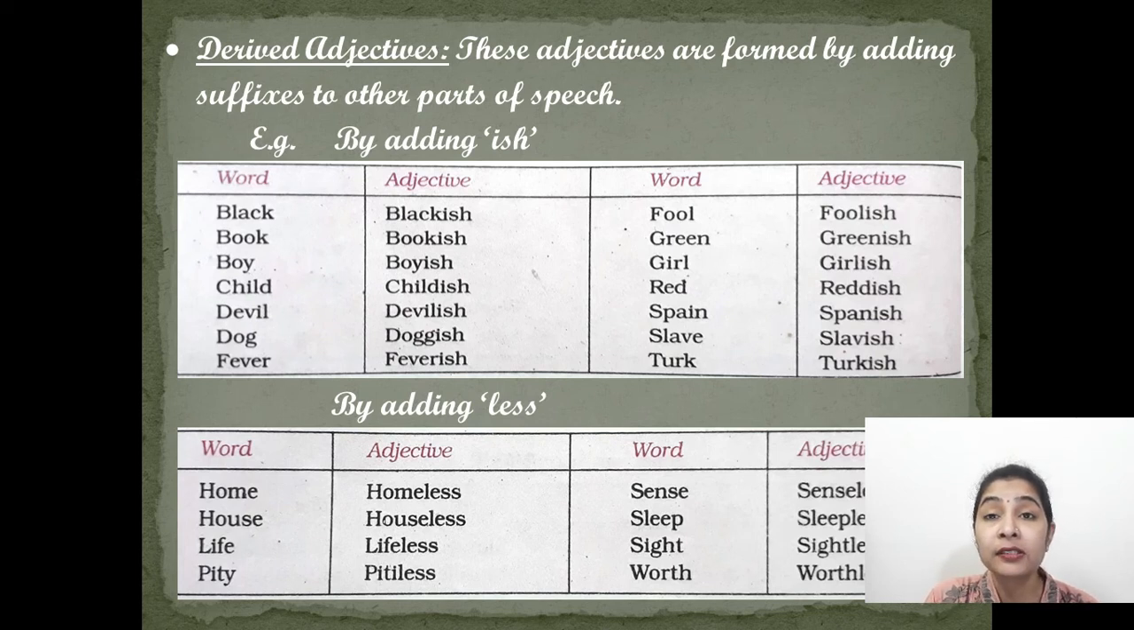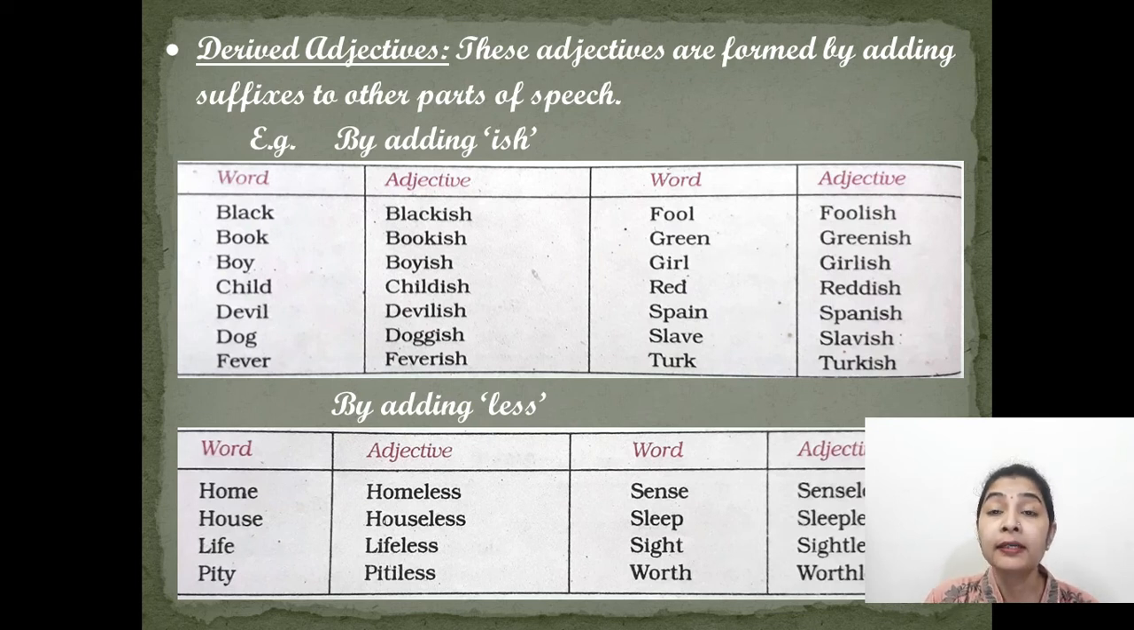Example, black, if we add ish to it, it changes into blackish. Black, blackish, book, bookish. The language is bookish. So, language is a noun here and bookish is the adjective. It is describing the noun language. Boy, boyish, child, childish, dog, doggish, fever, feverish, Turk, Turkish, slave, slavish, red, reddish. All these are words in which ish is added to form an adjective.